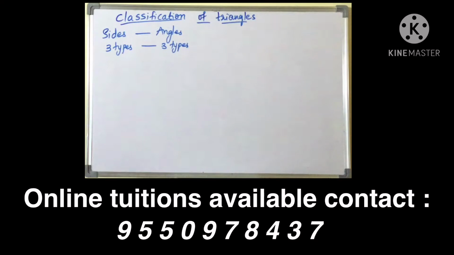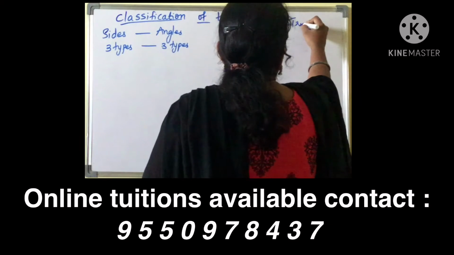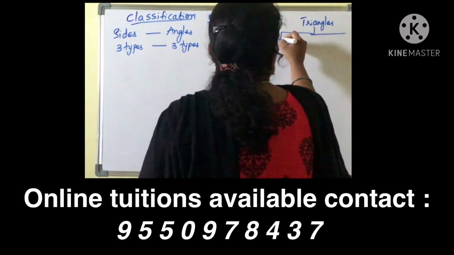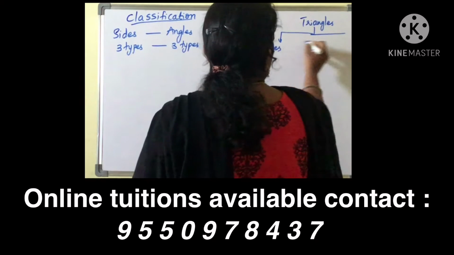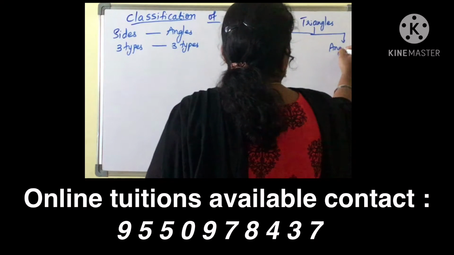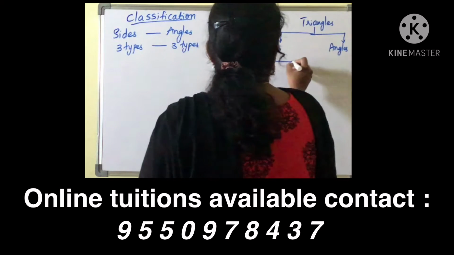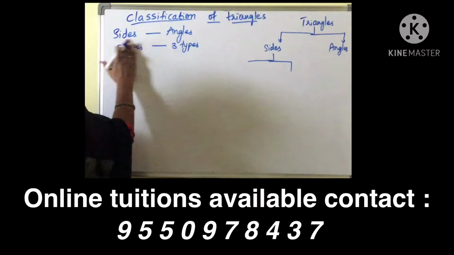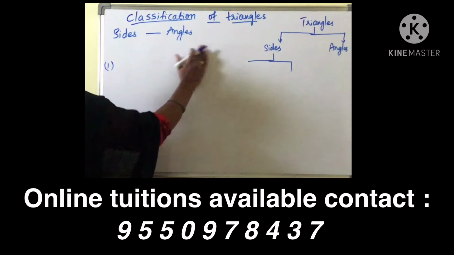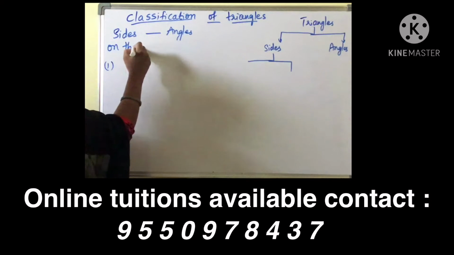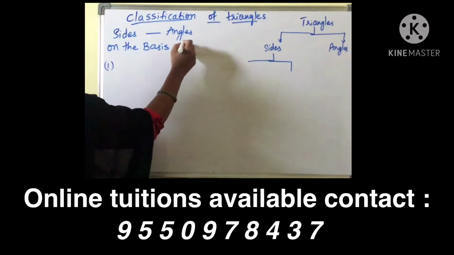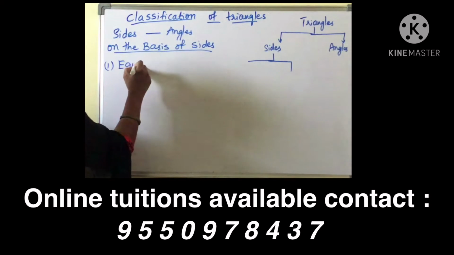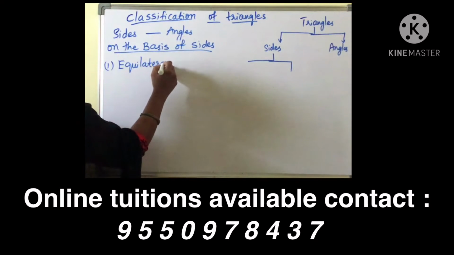Okay children, so here triangles. So on the basis of sides and angles. So on the basis of sides, first one we are going to discuss about. Here we are taking only sides. First one is equilateral triangle.